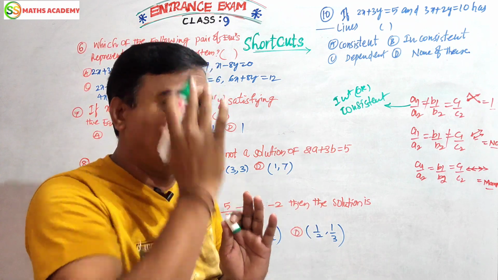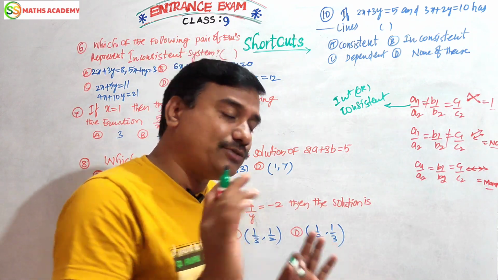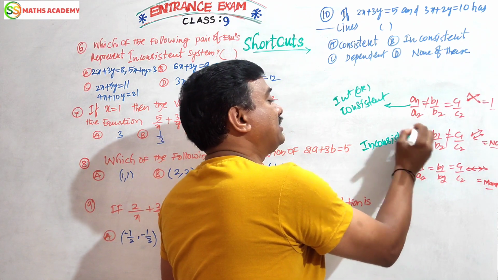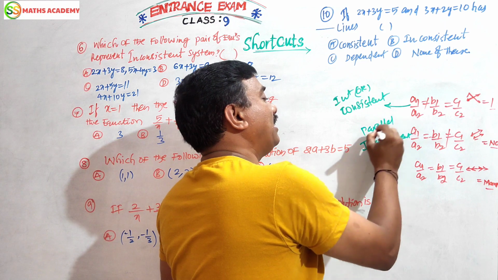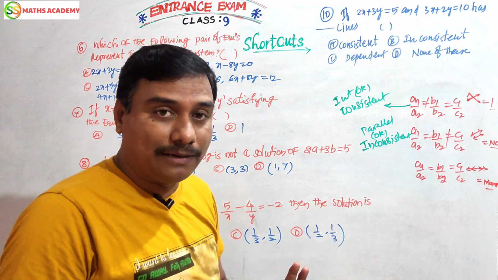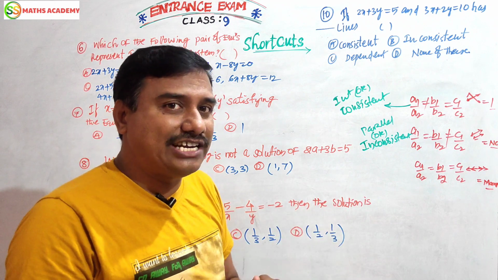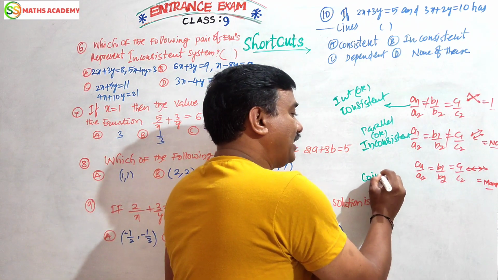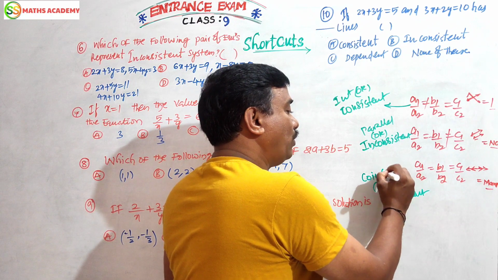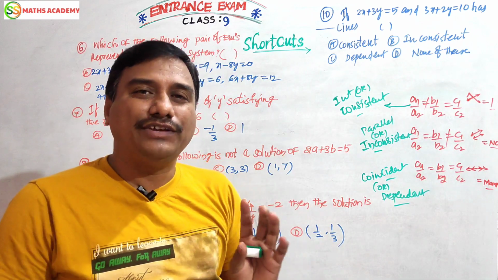As per the question we have to decide the answer. Here a1 by a2 equal to b1 by b2 but not equal to c1 by c2 is nothing but parallel, and it is also called inconsistent. Depending on the question, we can say parallel, or inconsistent also. Now suppose a1 by a2, b1 by b2, c1 by c2, all 3 are equal, we can say coincident line. Coincident is also called dependent. Dependent lines and coincident lines are both the same. These 3 conditions, as per the question, we can decide the answer.